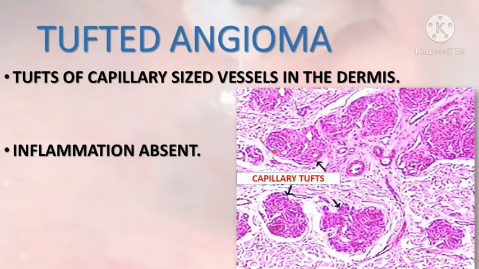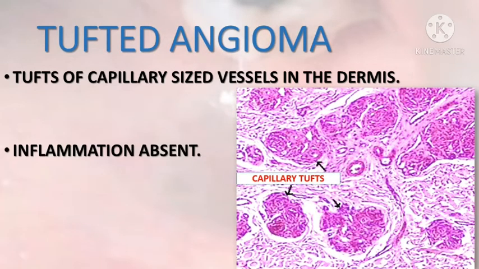The pattern is called cannonball pattern. The lobules are composed of endothelial cells with small round to oval nuclei surrounded by pericytes. Each lobule has pericytes at the periphery. If you observe keenly, you can trace along this line.